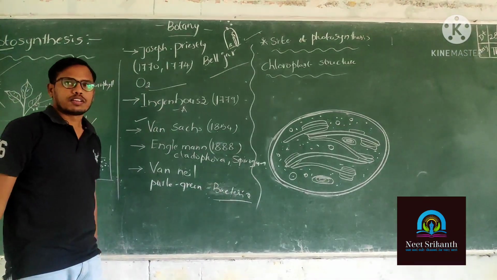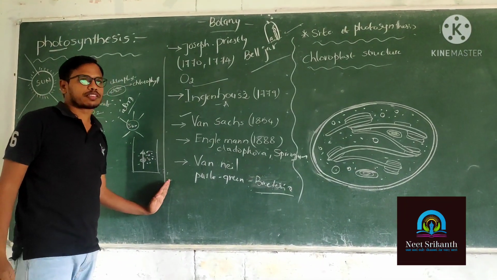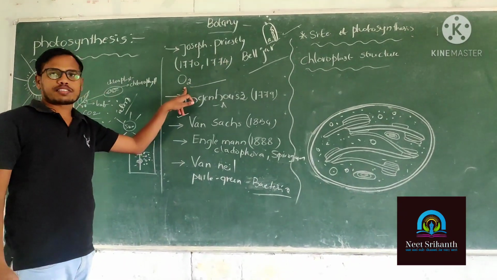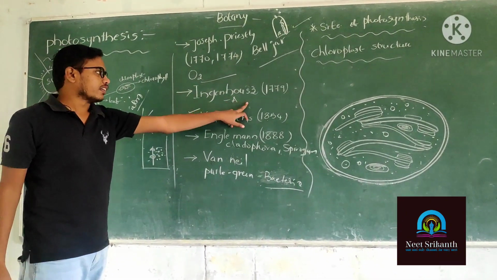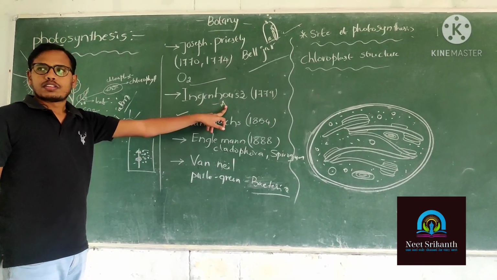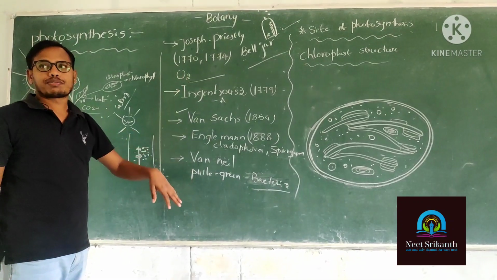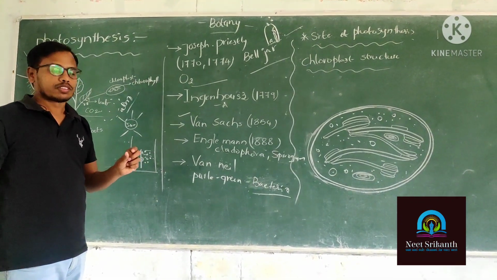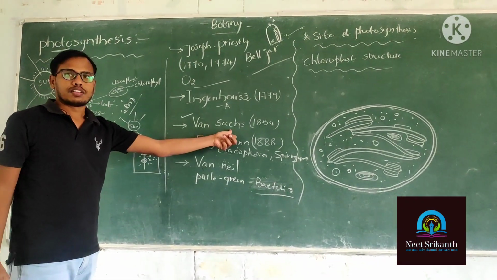Is it clear about the history of photosynthesis? First of all, Joseph Priestley, bell jar experiment, oxygen discovery. Ingenhousz researched the aquatic plant and observed oxygen evolving like bubbles. Okay, Van Sachs.